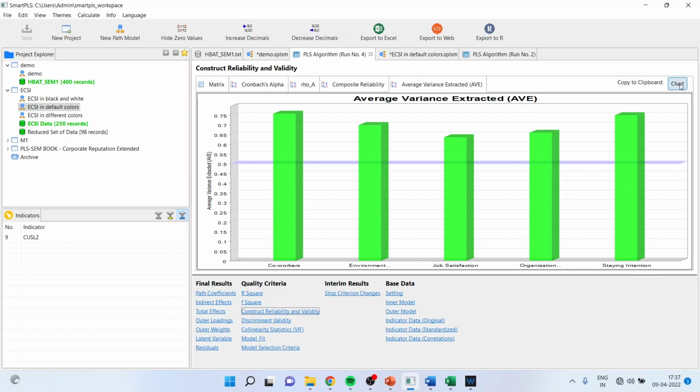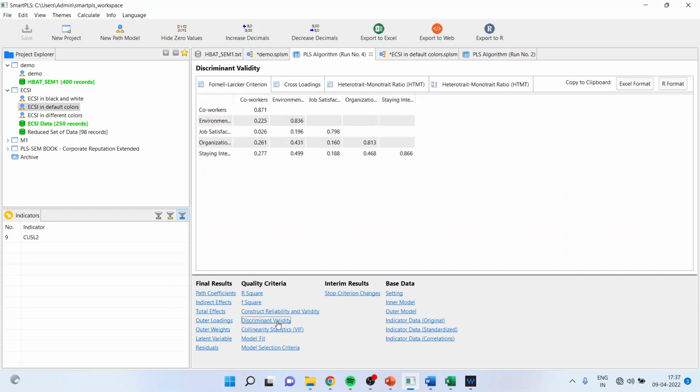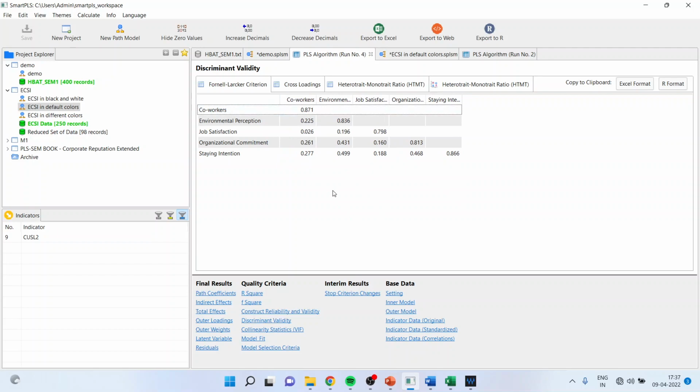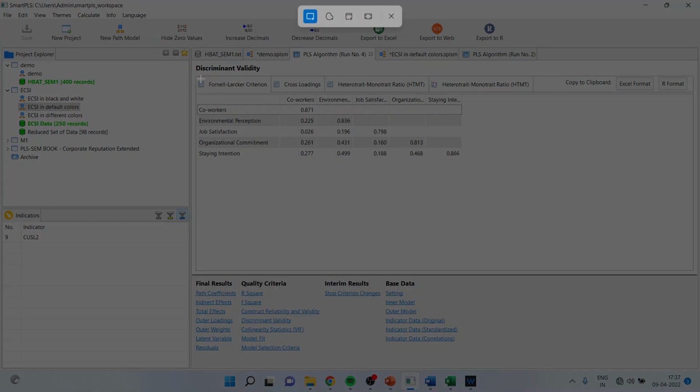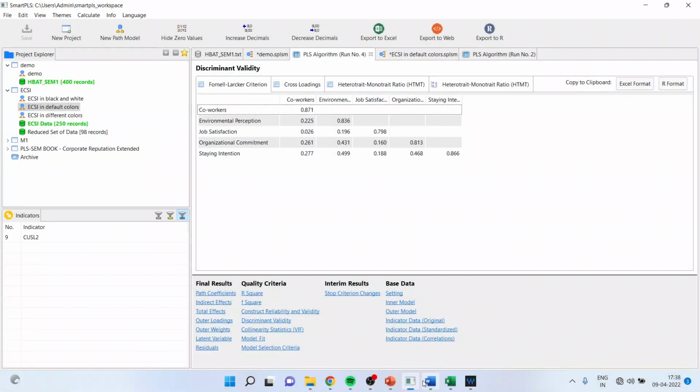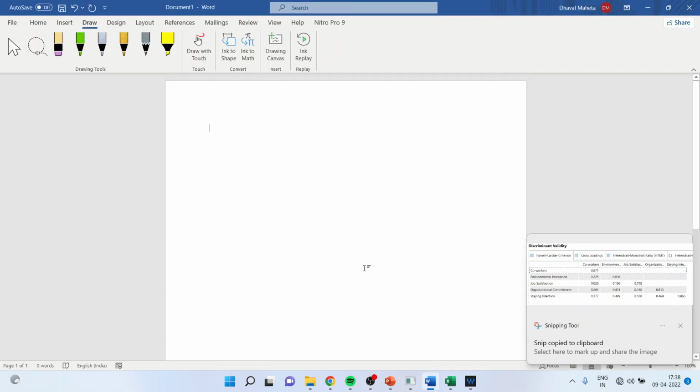Now, how to check the validity? That is discriminant validity. Basically, discriminant validity is that we want low correlation: the statements of one construct should not be correlated with the statements of another construct. This we can do from here, discriminant validity. The criterion which is used is the Fornell-Larcker criterion. Now, how do we interpret this? For this purpose, I will take one screenshot and I'll take this in a Word file.